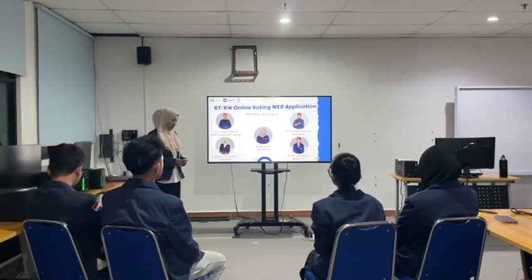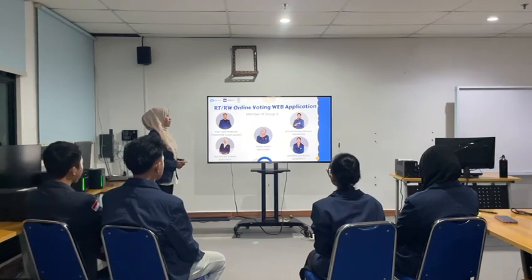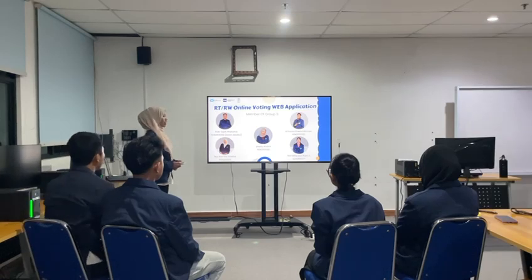RT/RW electronic system. This is a member of Group C. Team leader Rizky Septi Pratama, members M. Farid Diaur Rahman, Nur Aini Siti Soleha, Remita Dwi Putri, and Shelly Andini.